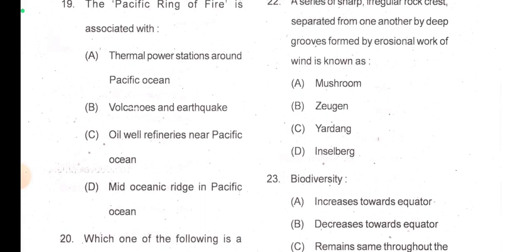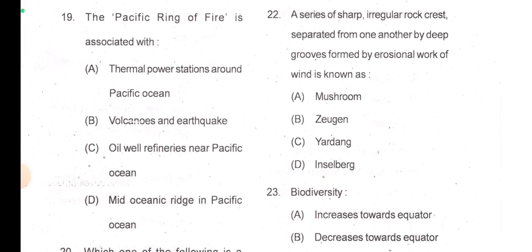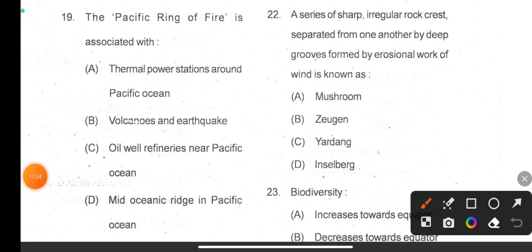Now 22, a series of sharp irregular rock crests separated from one another by deep grooves formed by erosional work of wind is known as... zeugen. Okay, now here you can get confused between zeugen and yardang, so please do check the difference between the two and everything related with it.